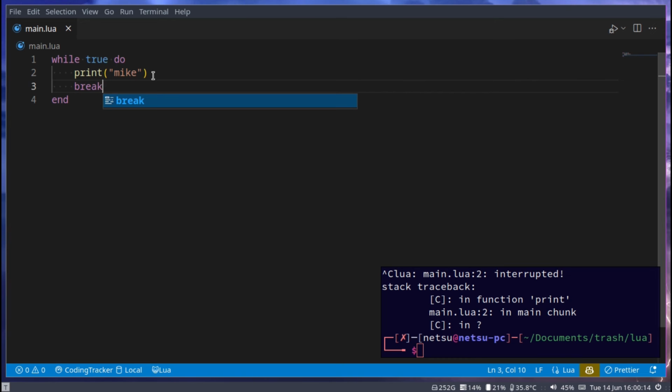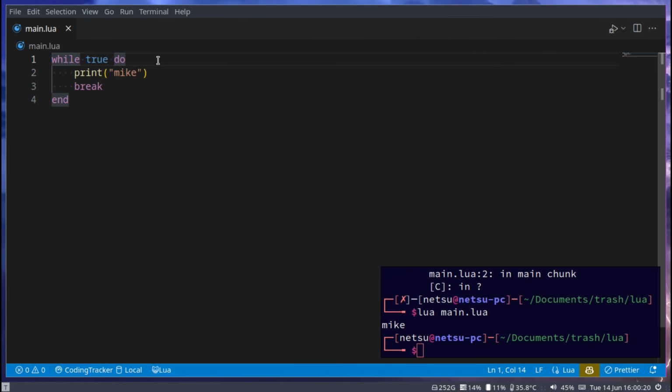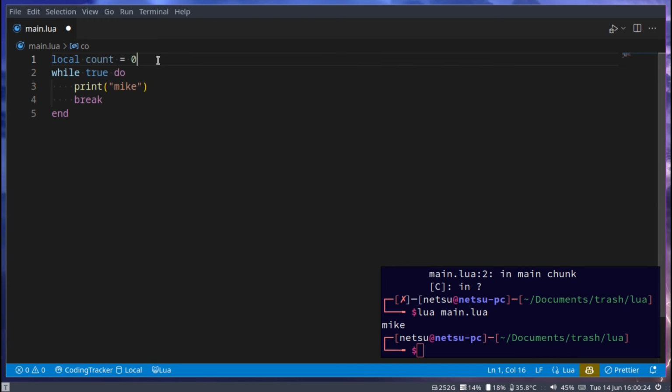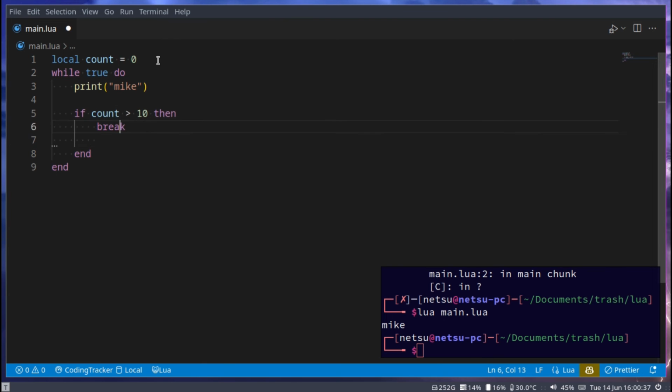You can use break to break out of a loop, so bloop, it only goes once. Here we could do something like local count is equal to 0. And then if the count is more than 10, then we can break.